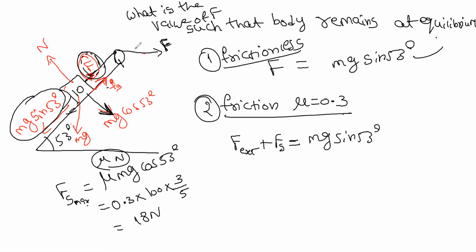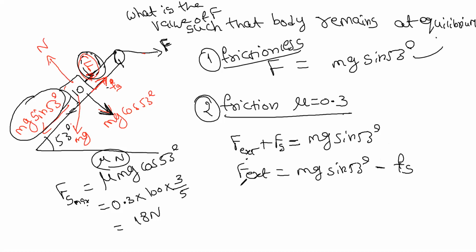Equilibrium means upward forces equal downward forces. Upward forces are F external plus Fs, the frictional force. Downward forces are mg sine theta, that is mg sine 53. From here we get F external as mg sine 53 minus frictional force.